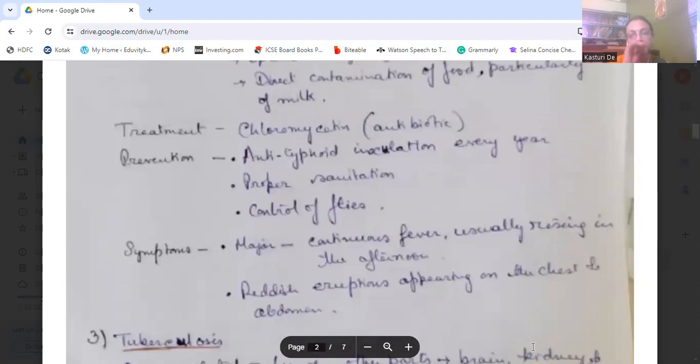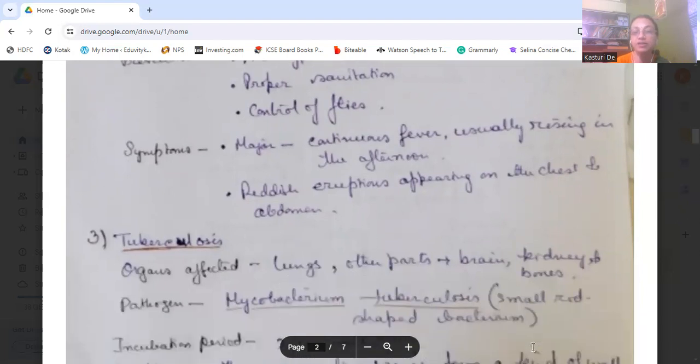Then the major symptoms are continuous fever, usually rising in the afternoon, and sometimes reddish eruptions which appear on the chest and the abdomen. These sometimes happen, but generally there is continuous fever, which rises in the afternoon.